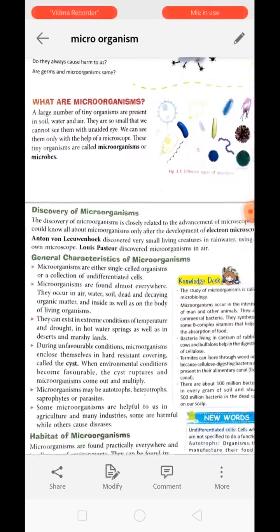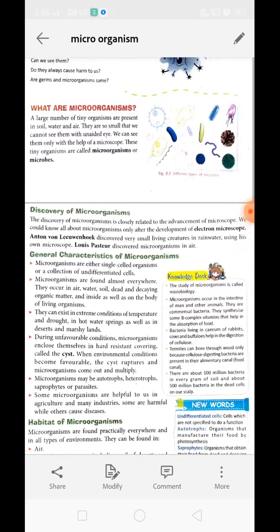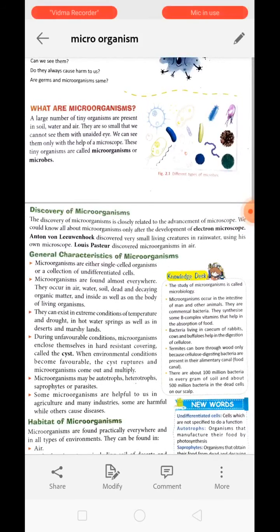The discovery of microorganism is closely related to the development of the microscope, because they are not visible to us through naked eyes. To study them, we need to see them, and to see them, we need a microscope. Today we have the electron microscope, which gives us a clear view of the entire structure of a microorganism. Anton von Leeuwenhoek was the first to see a living microorganism under the microscope, which was amoeba, from rainwater.